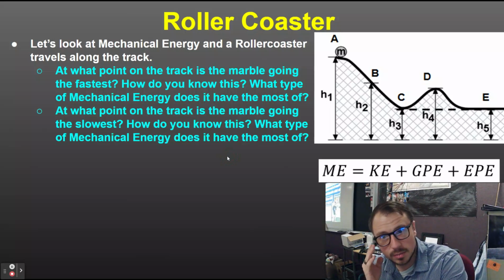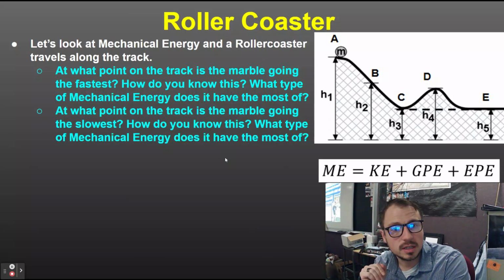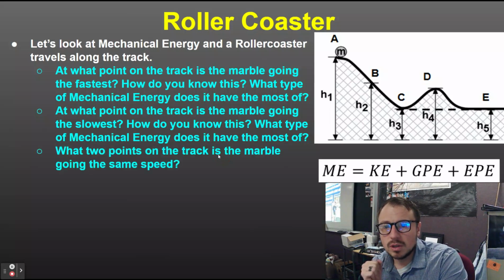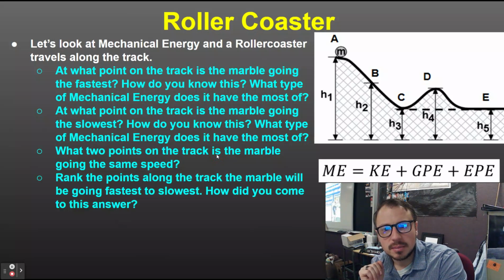At what point along the track is the marble going the slowest? I'm going to look at this, and I'm going to say it's going to be point A. It's at the highest point. Most amount of gravitational potential energy, least amount of kinetic energy. What 2 points on the track is the marble going the same speed? C and E, they're at the same height.